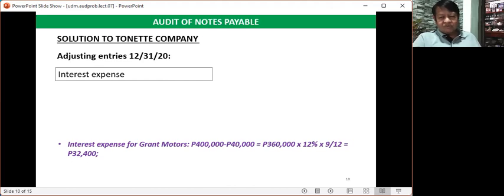That is why we multiply it by 12%, multiplied by 9 months, divided by 12 months. That is 32,400 pesos. Why 9 months? Because it started from April. So from April to December, that is 9 months. So the amount is 32,400 pesos.